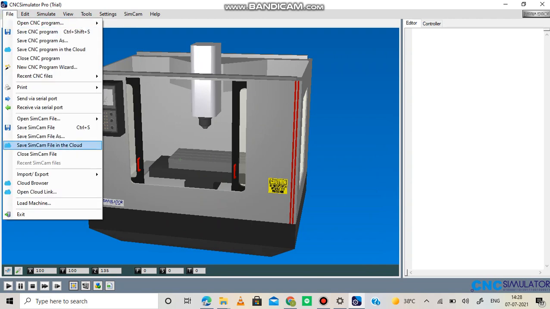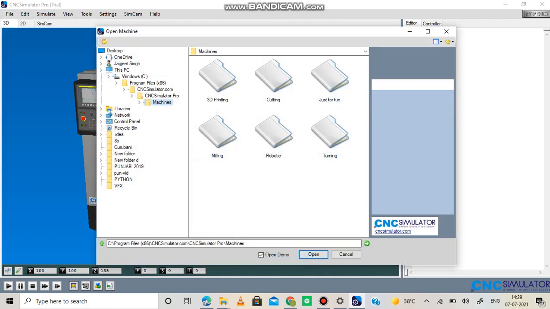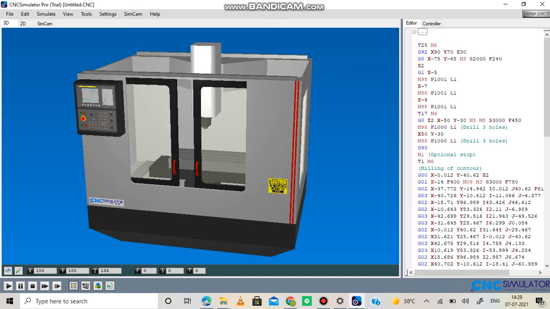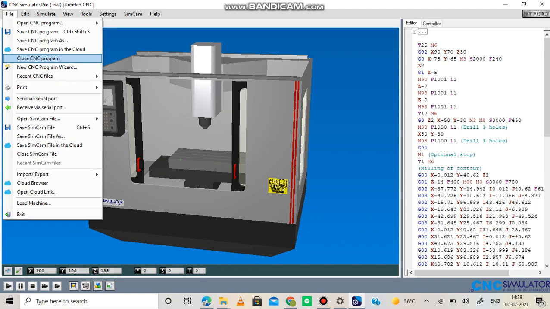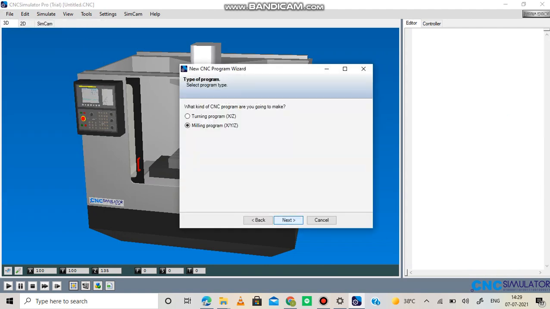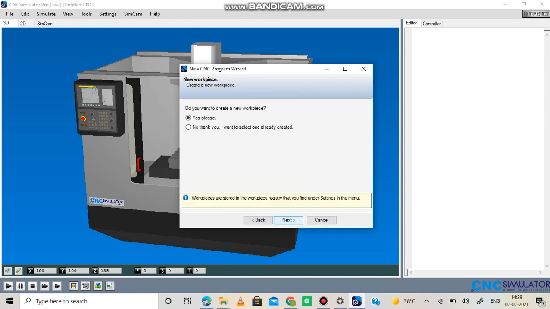Files, machine, select milling, center. Again go to files, new CNC program wizard. Next we have to go to milling operation.